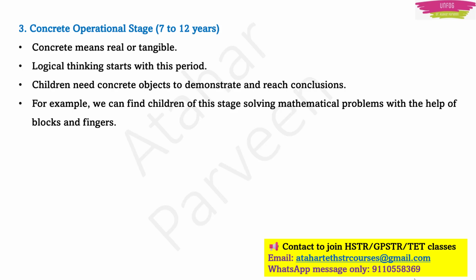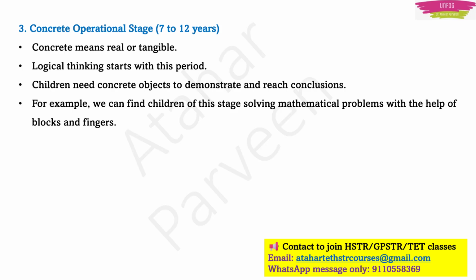Something very strong, so that's why they give it the name concrete operational stage. Here logical thinking starts. Children need concrete objects in order to demonstrate, and they also use this thinking to reach conclusions. For example, children of this stage are able to solve mathematical problems with the help of blocks and also with the help of fingers.